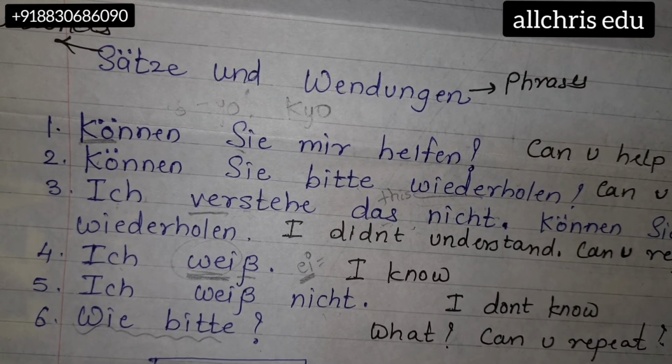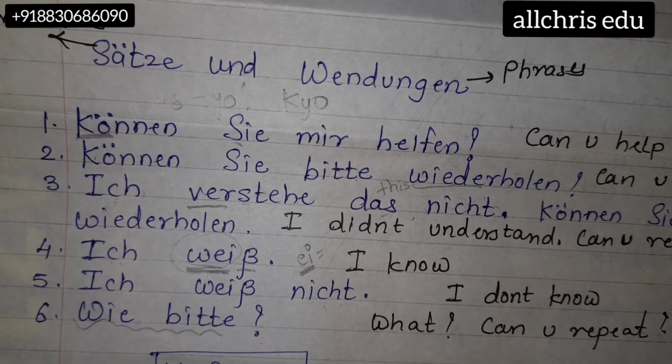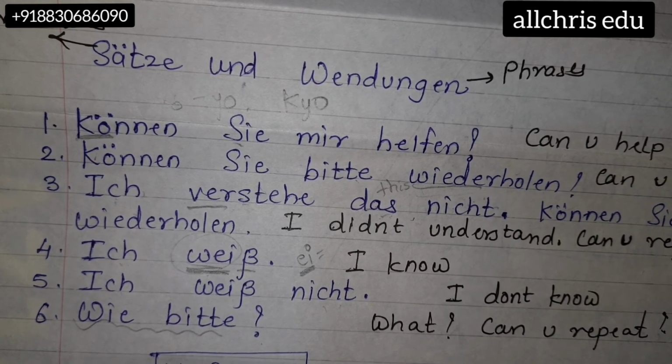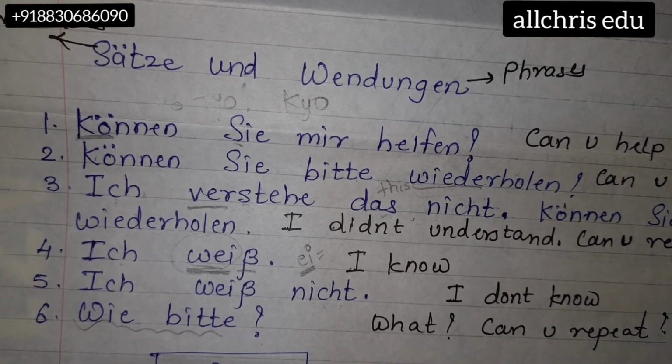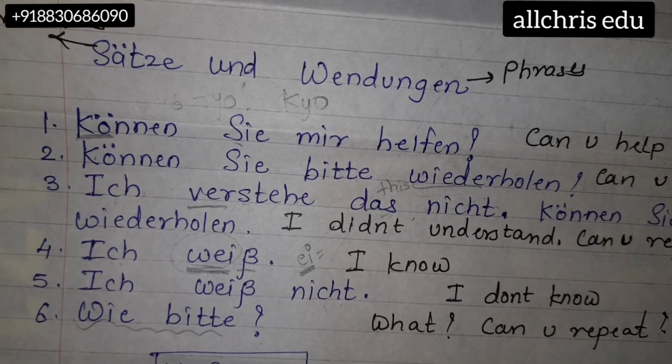But it is a little informal. Never use it in professional areas. Wie bitte can be used with your friends, when you're talking to somebody in an informal manner. Wie bitte means pardon, but don't use it with your teachers, with strangers, or in your professional area. At that time you can use the second one if you want. So, wie bitte is an informal way to say, what?